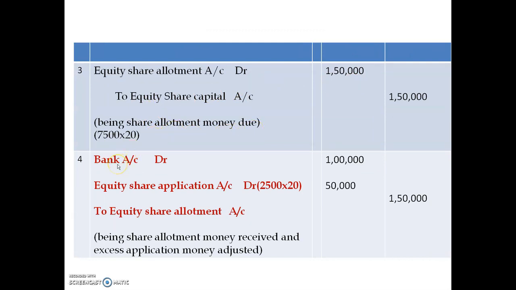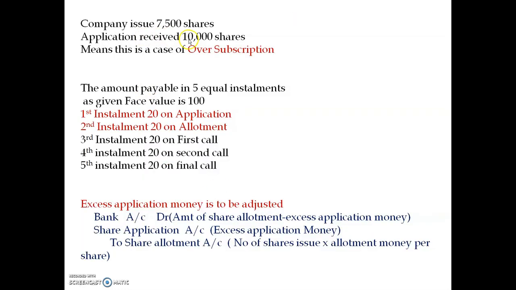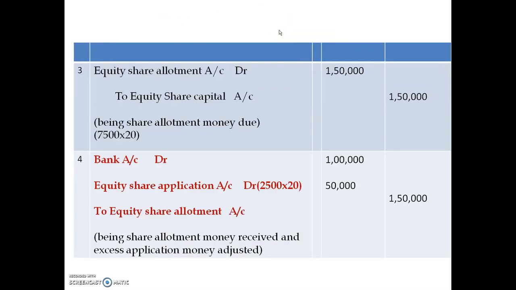The last entry is the combined entry: bank account debit, equity share application account debit, to equity share allotment account. First of all, we write the amount to equity share allotment account, that is 1,50,000, the whole amount. After that, in equity share application account we write the excess application, the difference between 10,000 minus 7,500, which is 2,500.